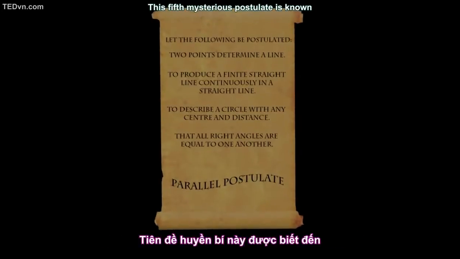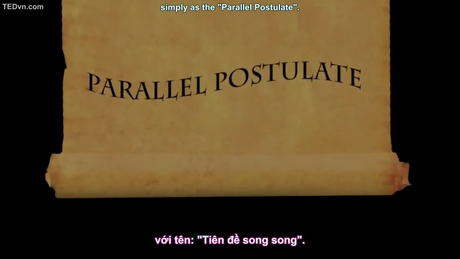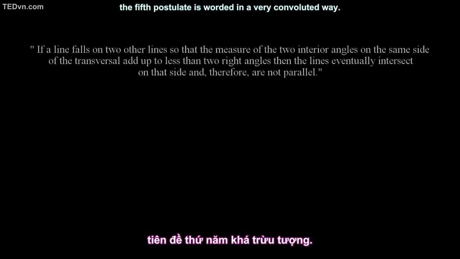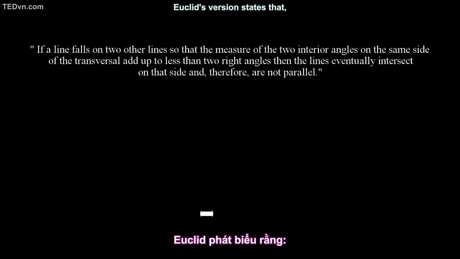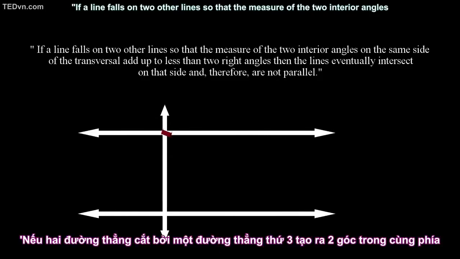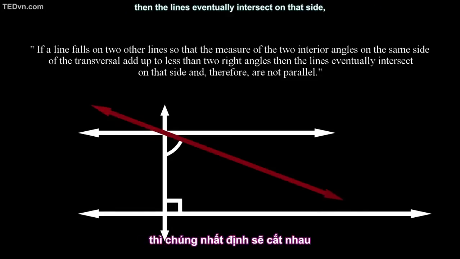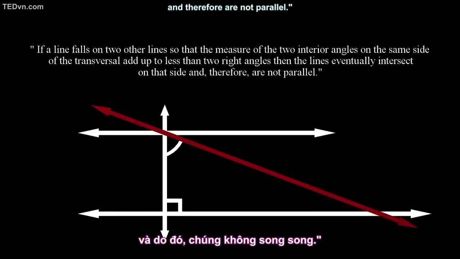This 5th mysterious postulate is known simply as the parallel postulate. You see, unlike the first 4, the 5th postulate is worded in a very convoluted way. Euclid's version states that if a line falls on 2 other lines so that the measure of the 2 interior angles on the same side of the transversal add up to less than 2 right angles, then the lines eventually intersect on that side and therefore are not parallel. Wow, that is a mouthful.